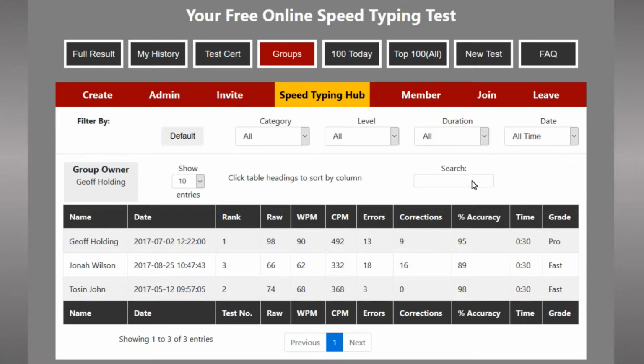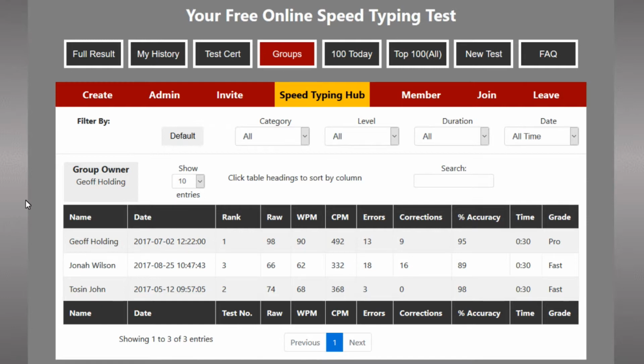Your group status will either be displayed in the menu bar as member or owner. Group owners can use the admin feature to change the group name or even delete a group. And they can choose to close a group, which means that a group is active but cannot receive new members. If you close a group, you can open it again by selecting it and then clicking Invite.